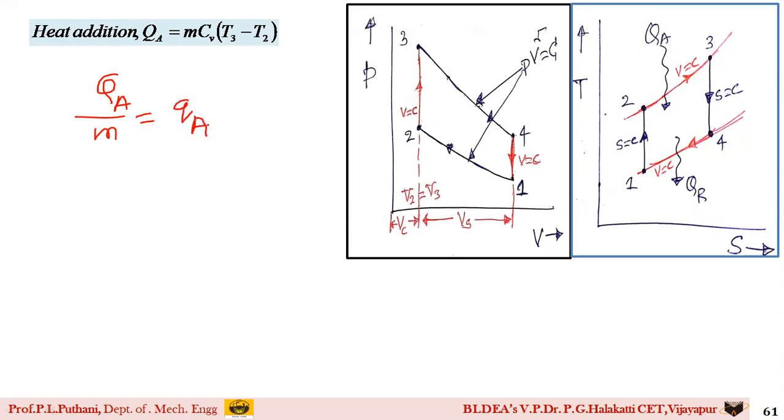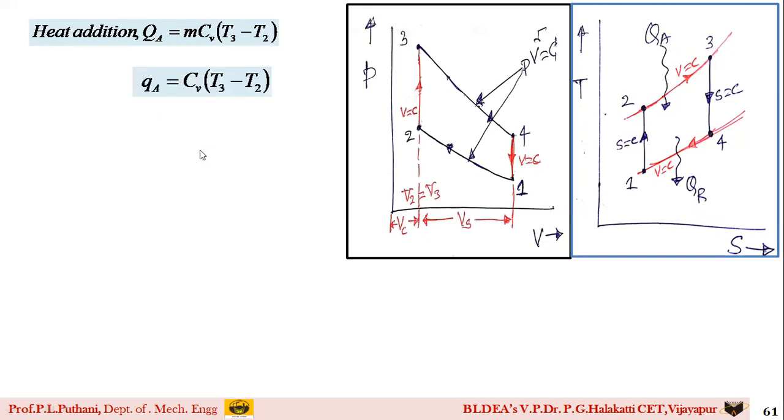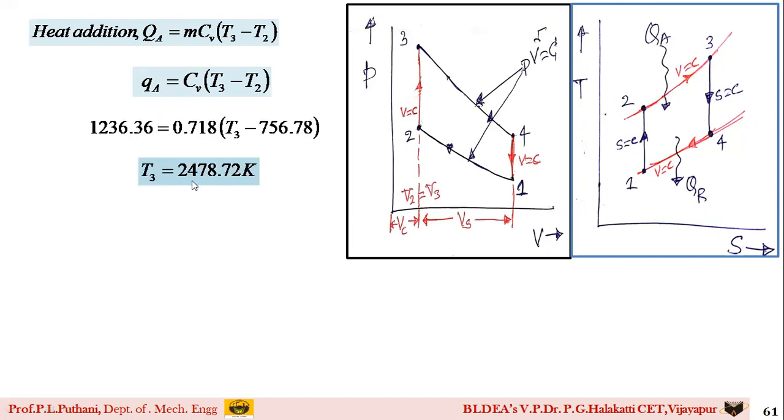Why small qa? Because you have got even the heat rejection in terms of kilojoules per kg itself. So I am calculating the value of small qa. Cv value you know, 0.718; qa you have calculated; T2 you have just calculated. You can find the value of T3.